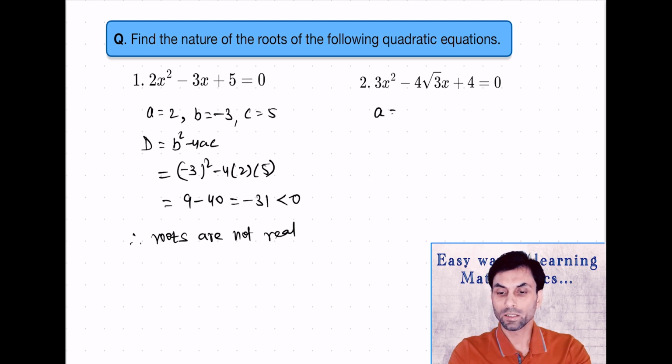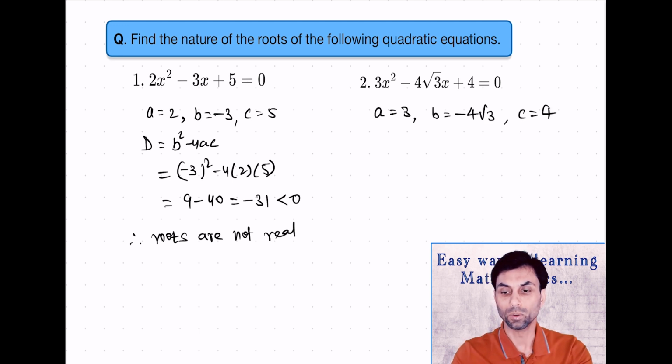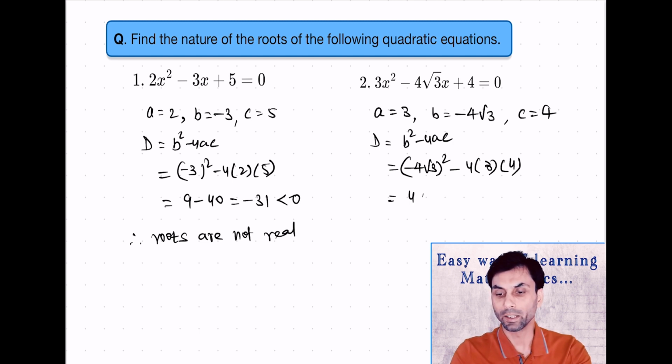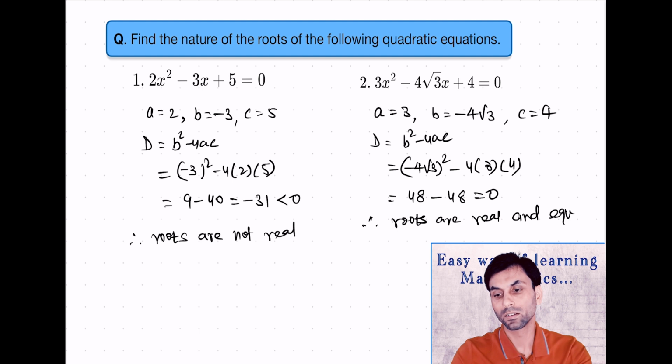Then the second question, the equation is 3x square minus 4 root 3 x plus 4 equals to 0. So here the value of a will be 3, b is minus 4 root 3, and c is 4. So the value of D will be b square minus 4ac, which will be minus 4 root 3 whole square minus 4 into 3 into 4. So minus 4 root 3 whole square will be 48, minus 4 into 3 into 4 will be also 48, which is equals to 0. So we can say therefore roots are real and equal.